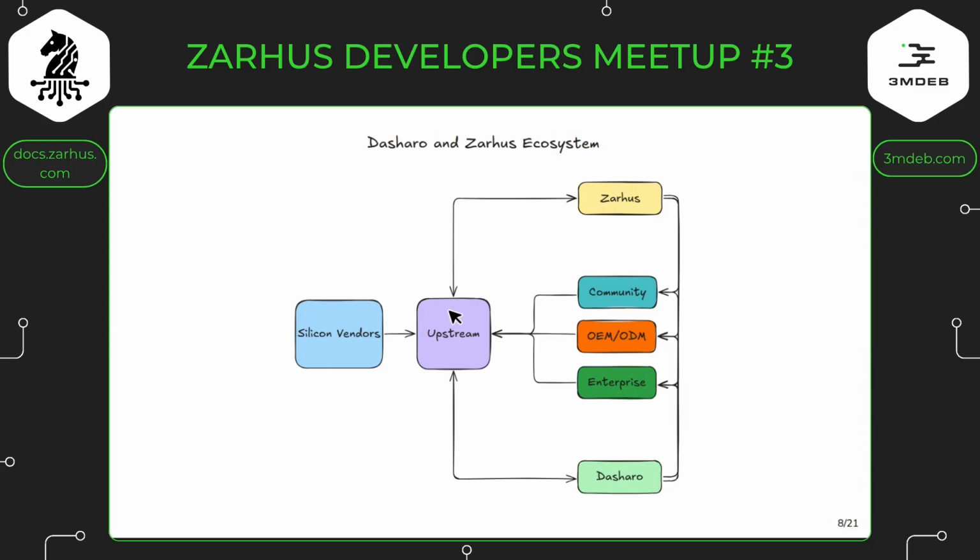And of course the Zarhus team, and Zarhus as a framework, as a concept, which covers various activities in 3mdeb, picks up from this upstream to deliver some value, either to the community, or to various OEMs, ODMs, or even resellers or enterprises, which we kind of have an umbrella name for, for bigger organizations. The same happened with Linaro.